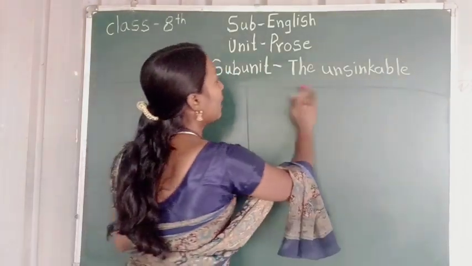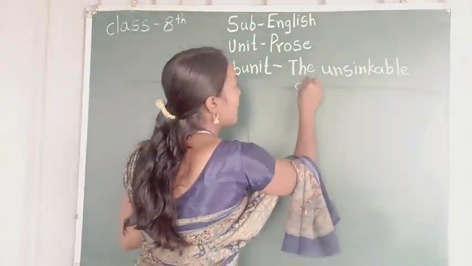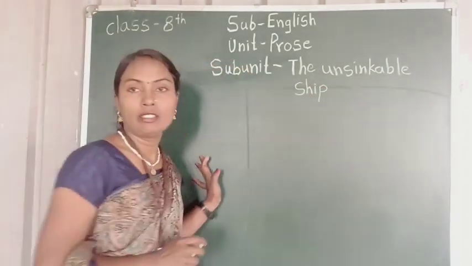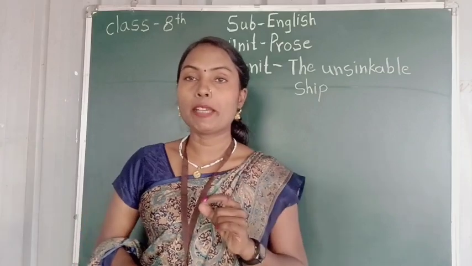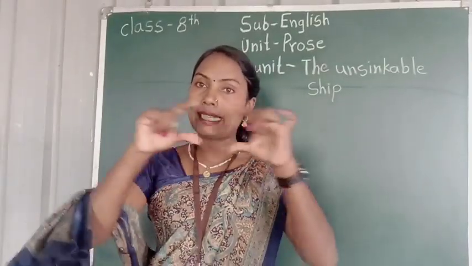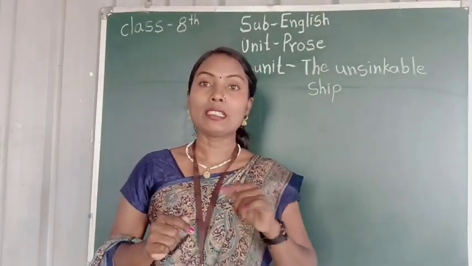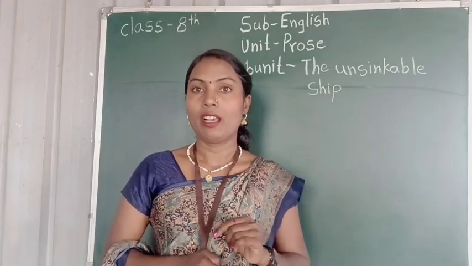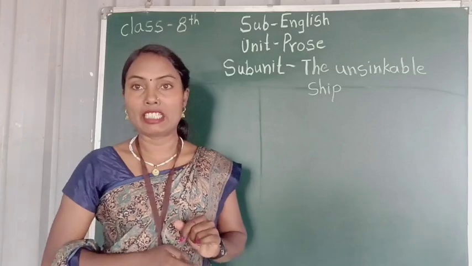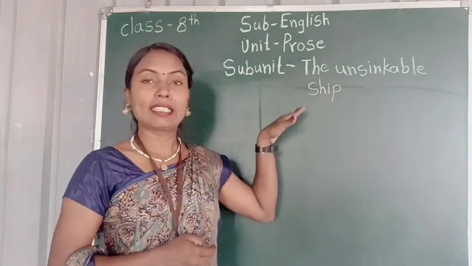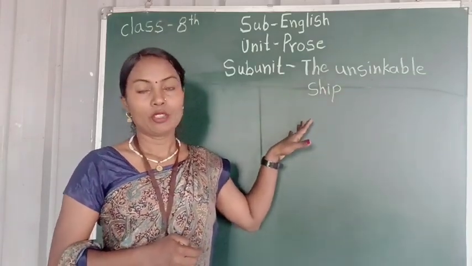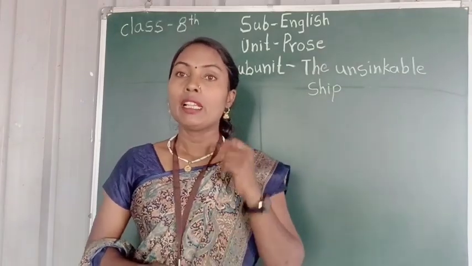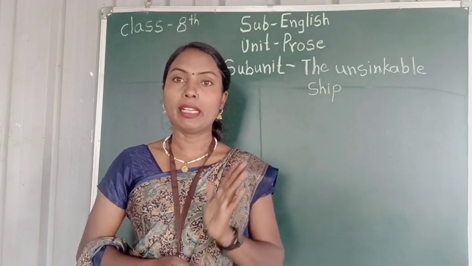The name of the lesson, unsinkable ship, is the name that was given to this Titanic ship, meaning never to sink in the water. So the story of the Titanic ship is named The Unsinkable Ship.